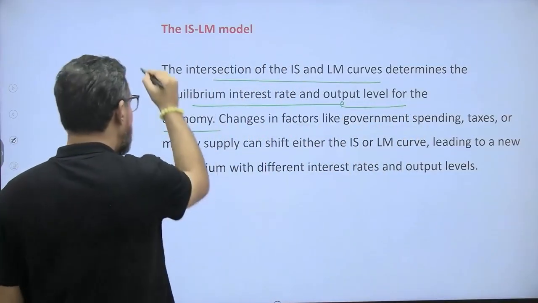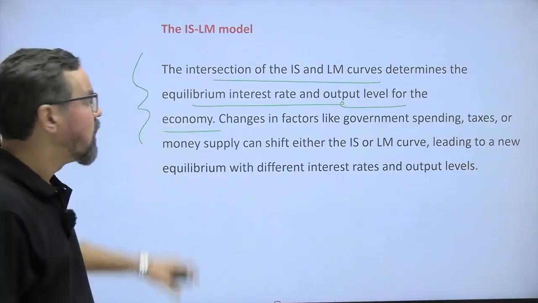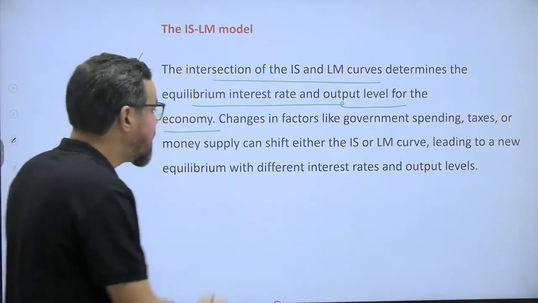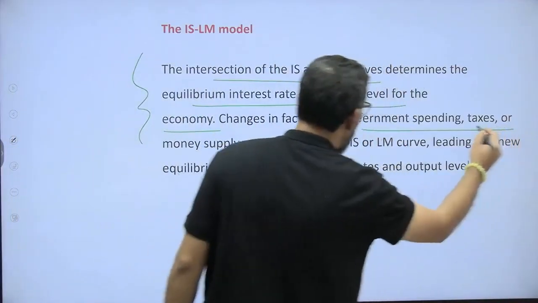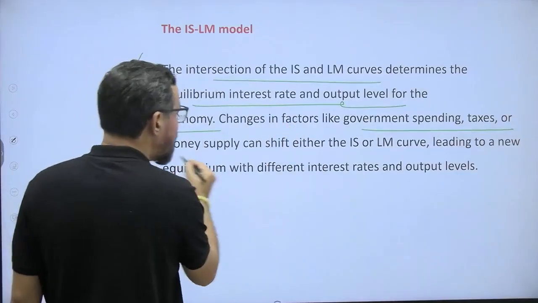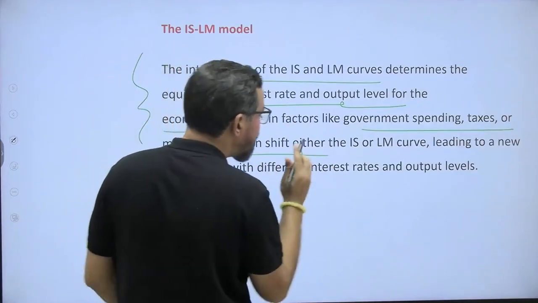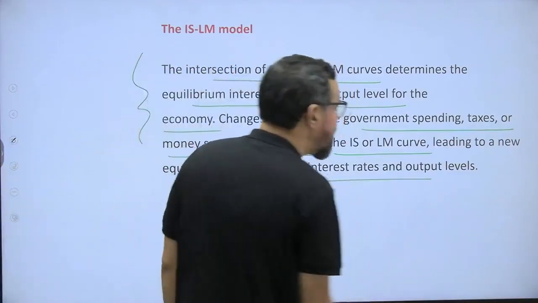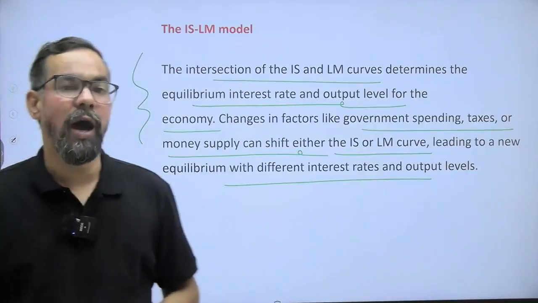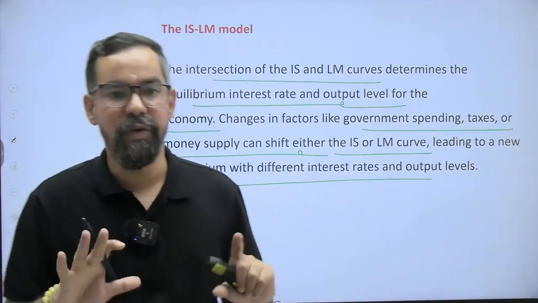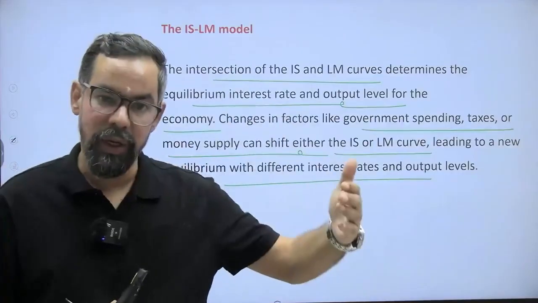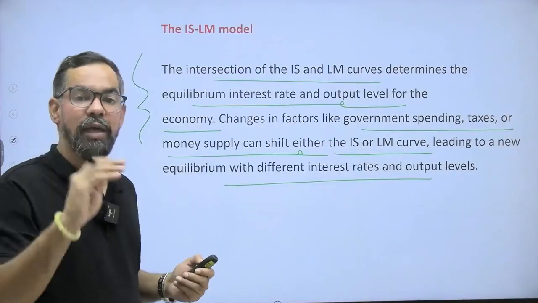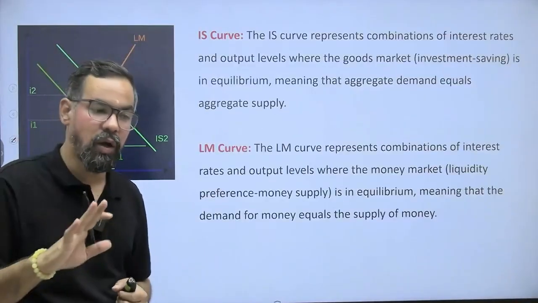for the economy itself. So when it comes to the entire economy, where the IS and LM curves intersect with each other, that is the interest rate for the economy. Changes in factors like government spending through fiscal policy, taxes, or money supply through monetary policies can shift either the IS or LM curve, leading to a new equilibrium with a different interest rate and output level. Let's say the RBI, through the repo rate, cuts the repo rate by 50 basis points. That means there will be more liquidity and more money supply in the market. So that will eventually make some changes in the IS and LM curve equilibrium also, right?